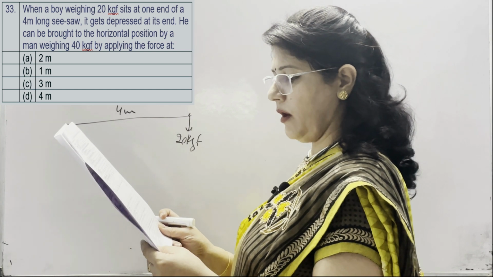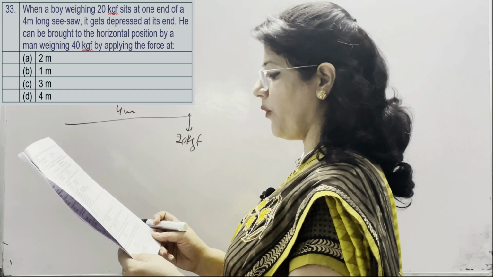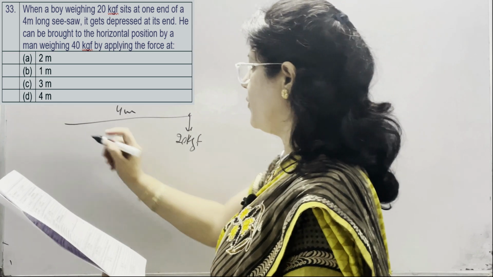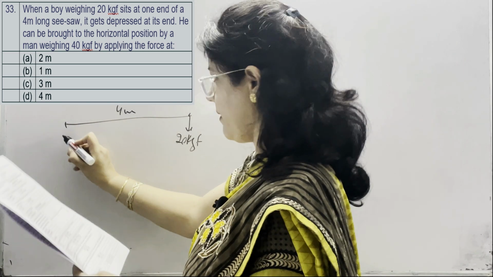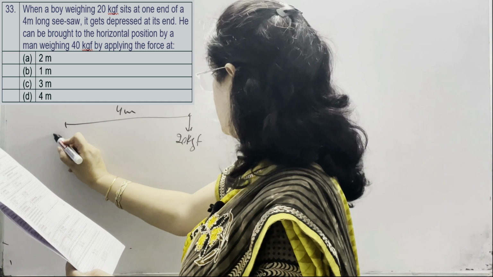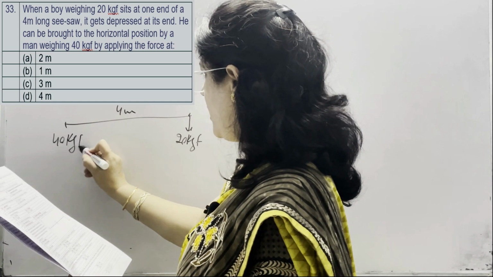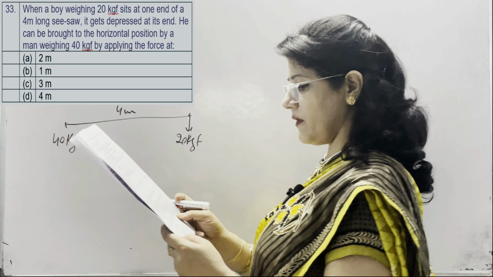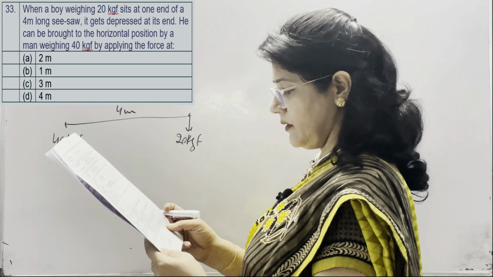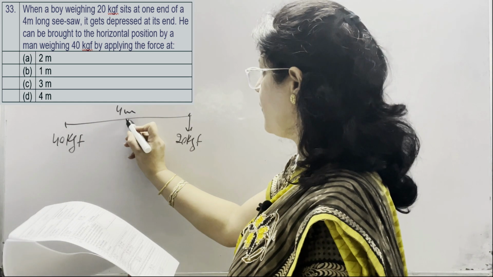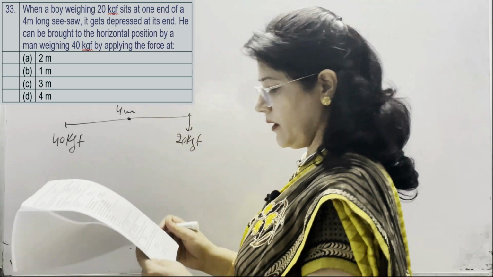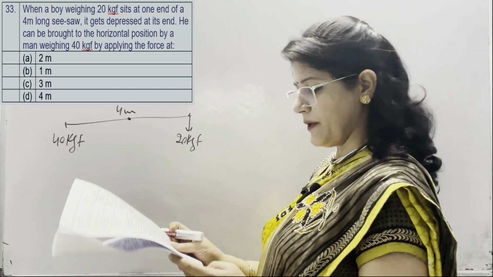He can be brought to the horizontal position by a man weighing 40 kgf by applying the force at some distance. So the weight of the man is given as 40 kgf. So the distance we need to calculate. The total length of the seesaw is 4 meter, and we know that it is pivoted at its midpoint.